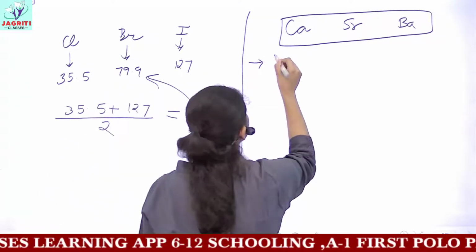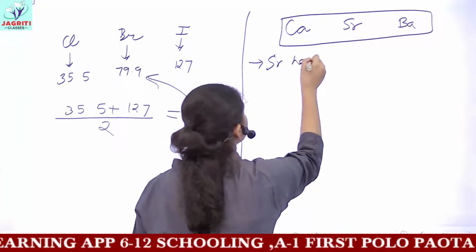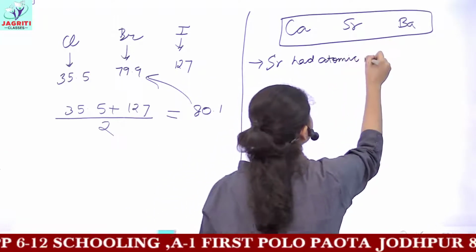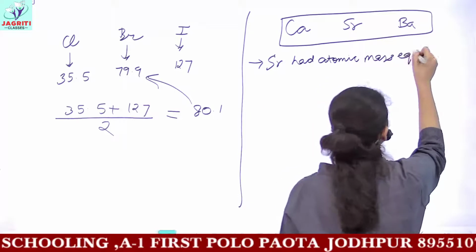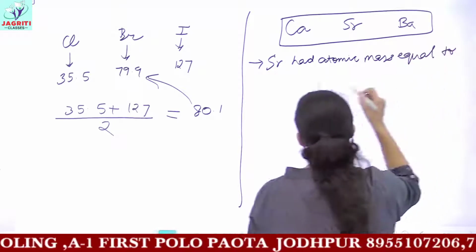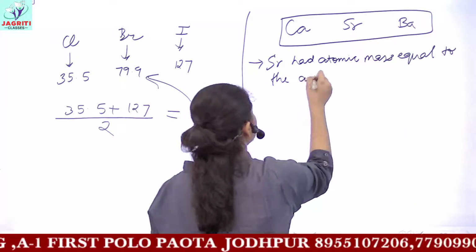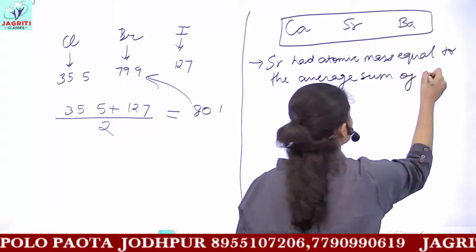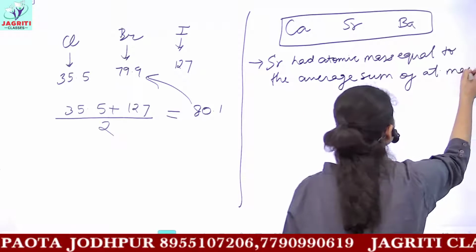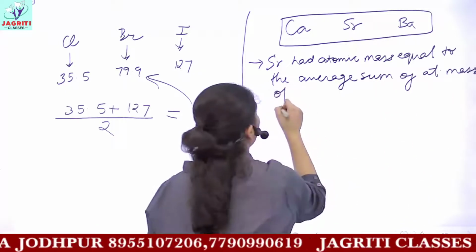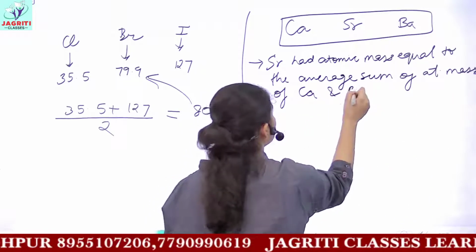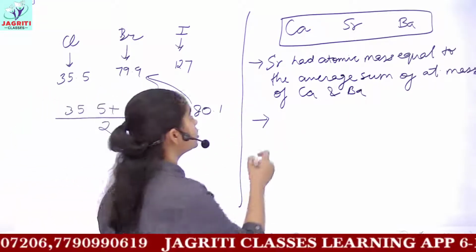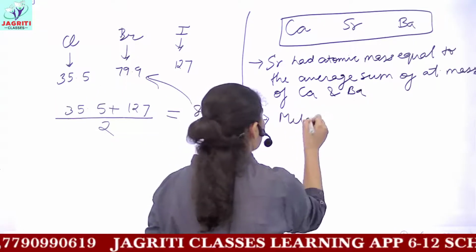That is, strontium had atomic mass equal to the average sum of atomic masses of calcium and barium.